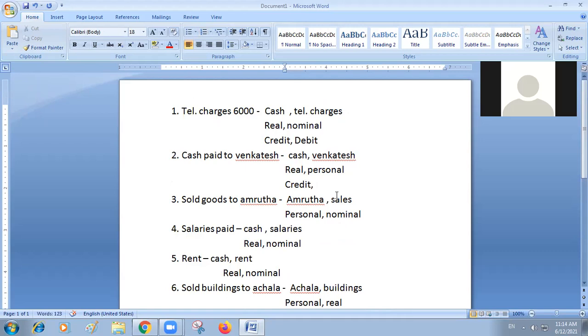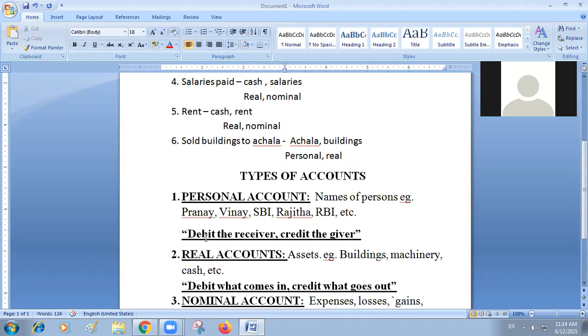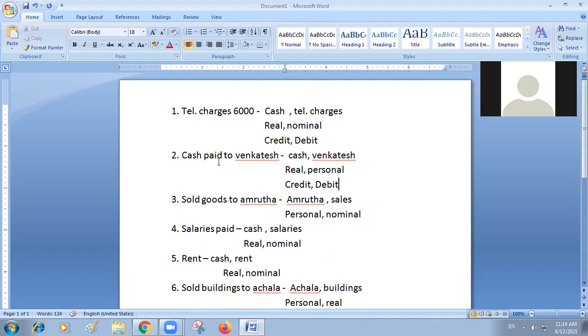Now automatically Venkatesh's account, that is a personal account, is going to be debited. We will cross check. What is the rule? Debit the receiver, credit the giver. Cash paid to Venkatesh means he is receiving. That is why we debited. Valid, no? Yes, sir.